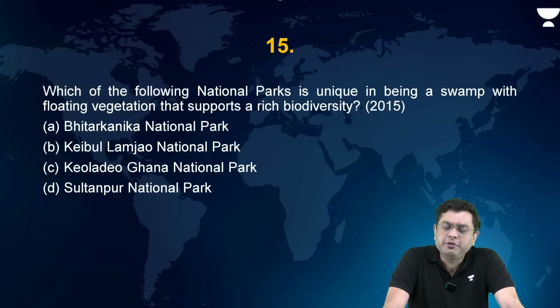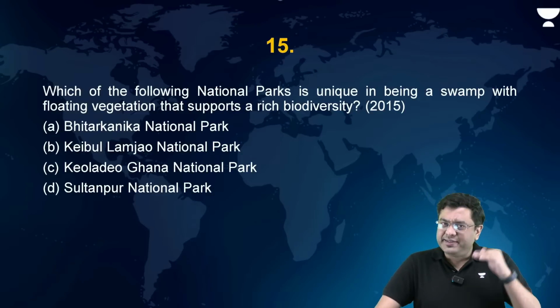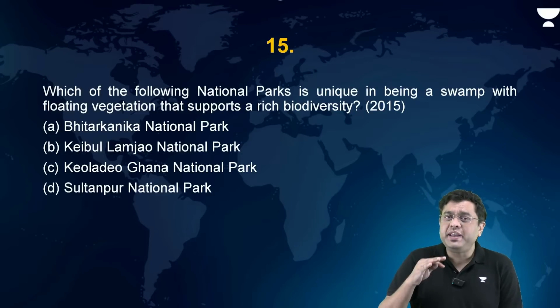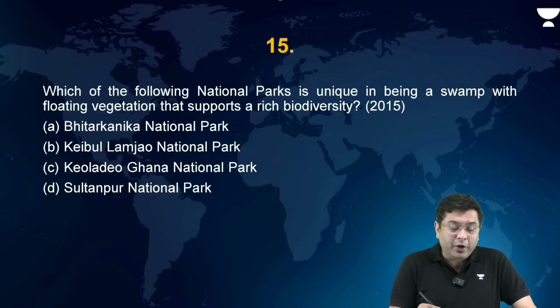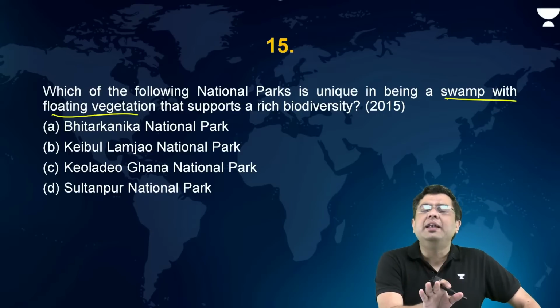Now, which of the following national parks is unique in being a swamp with floating vegetation that supports a rich biodiversity? Again, a question associated with the current affairs of that year, but nonetheless, this is a simple, straightforward question which should be easy to solve, because when we talk about the region of swamp with floating vegetation, there should be only one name which should come to your mind. When we talk about floating vegetation, we are talking about this kind of an ecosystem. This floating vegetation is also what is referred to as the phumdis.